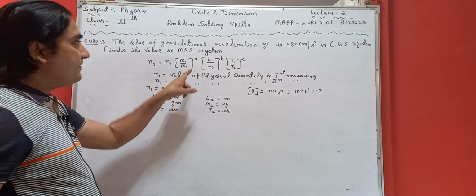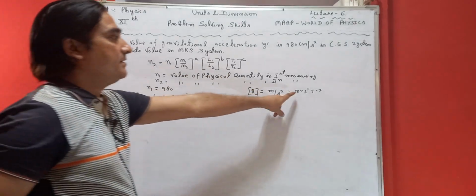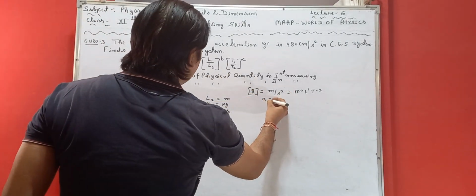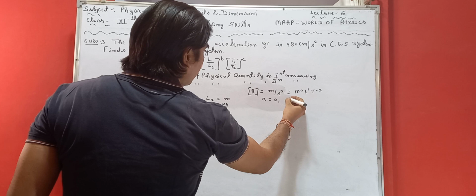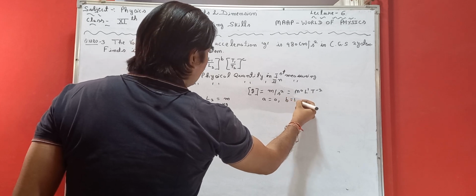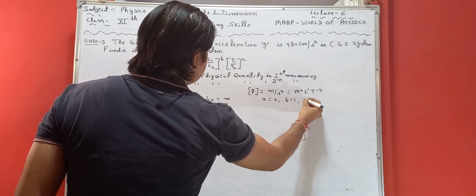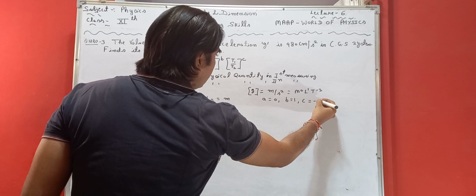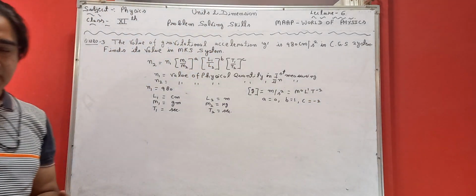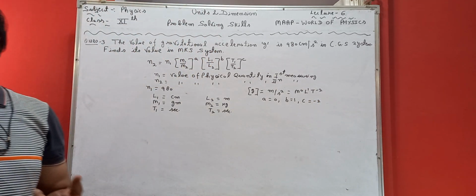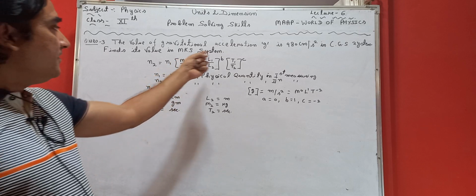By comparing the values of a, b, c from there, we can say the value of a is equal to 0, the value of b is equal to 1, and c is equal to minus 2.